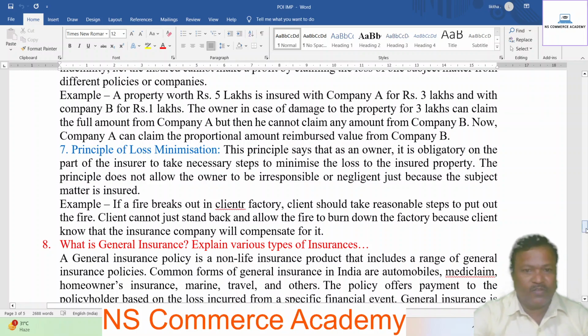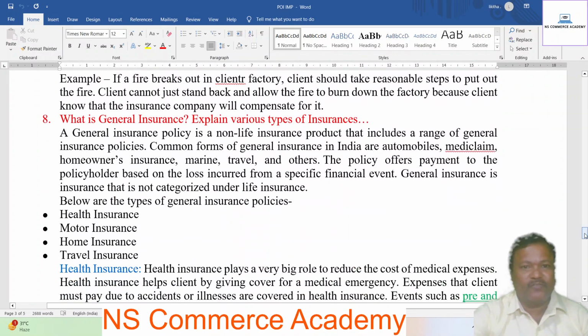Next, what is general insurance, and explain various types of insurance. A general insurance policy is a non-life insurance product that includes a range of general insurance policies. Common forms of general insurance in India are automobile, mediclaim, homeowners insurance, marine, travel, and others.